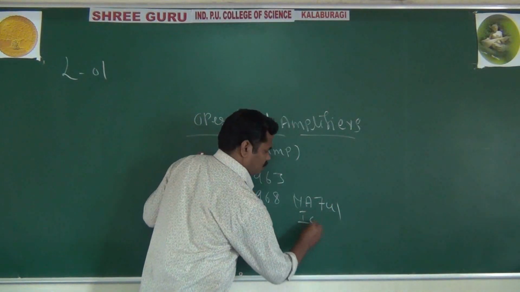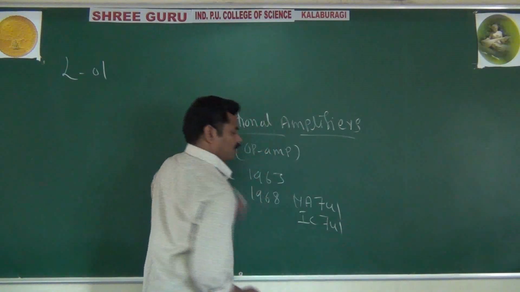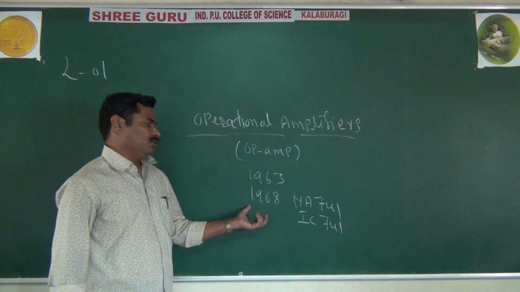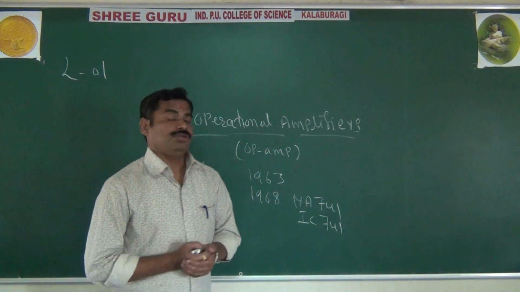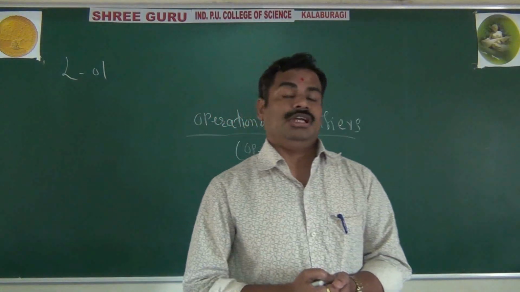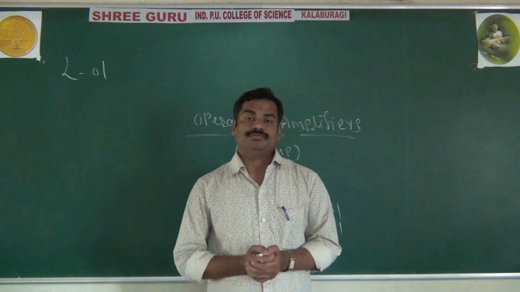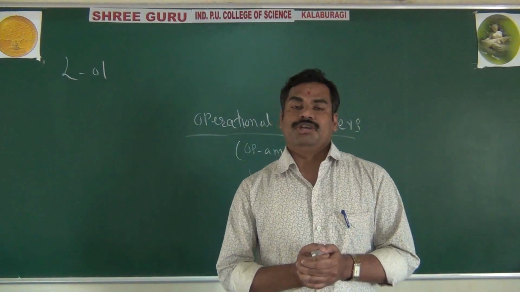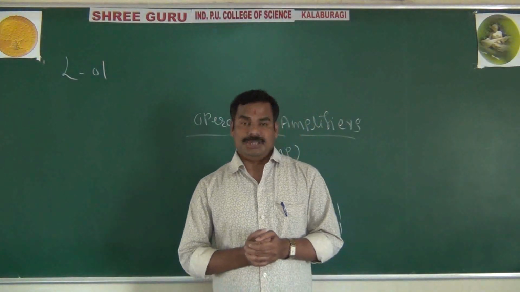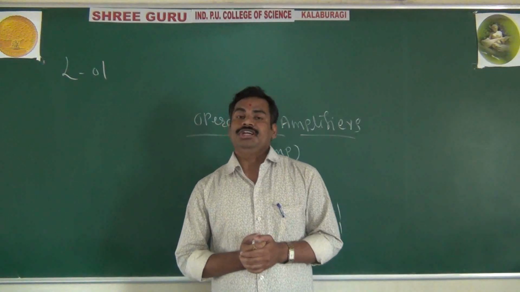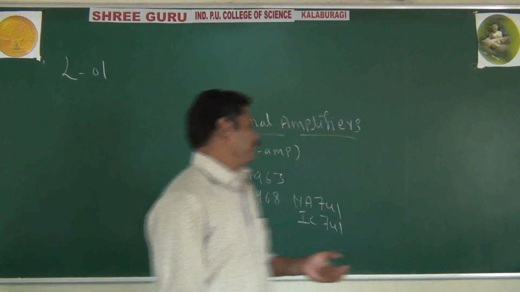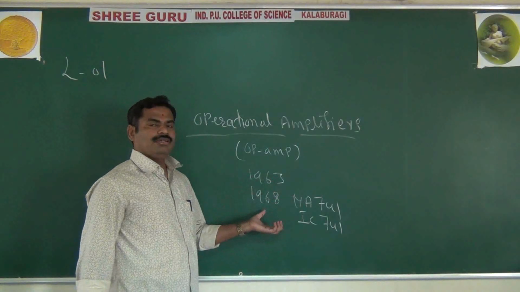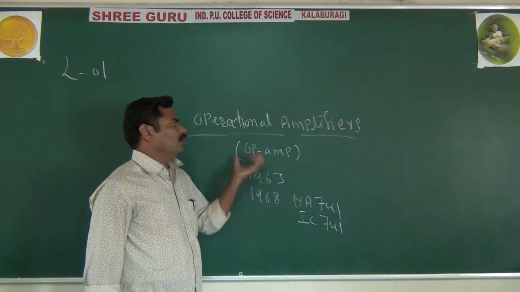This was developed in 1968 and it is constructed using integrated circuit technology. It means nowadays op-amps are constructed using integrated circuit technology, and this is a brief introduction to the op-amp.